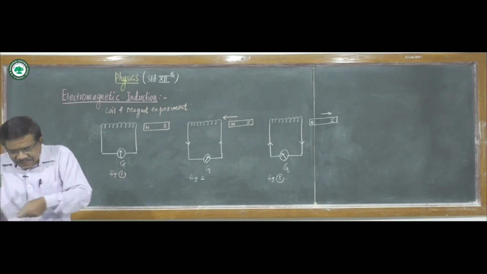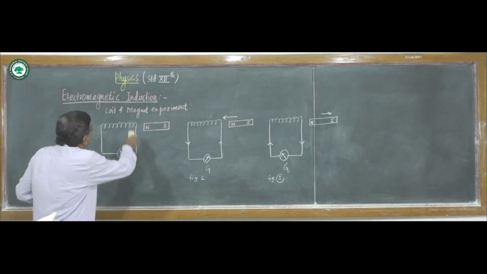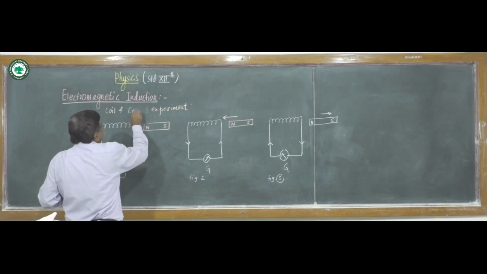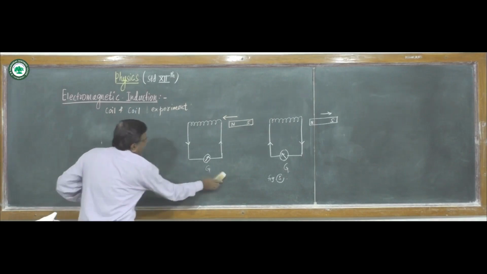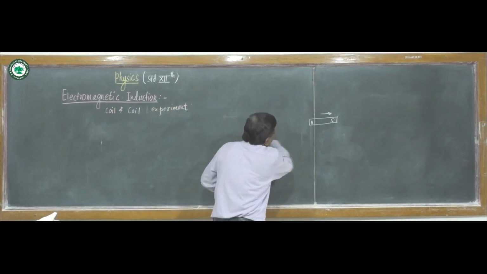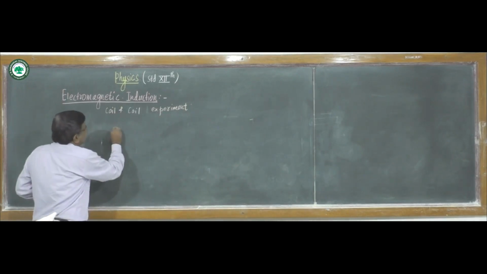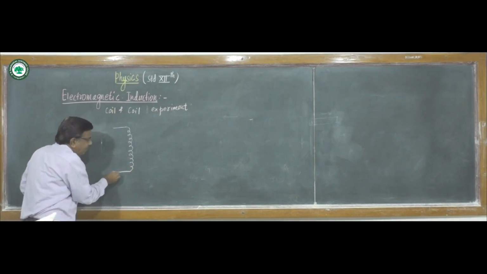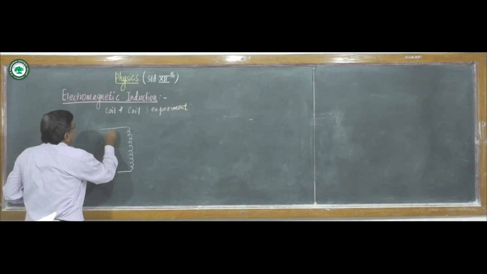Then another experiment. That was the coil and magnet experiment. Now we see the coil and coil experiment. In this experiment, there are two coils. Suppose this is coil 1. We call this coil the primary coil. It is connected to a battery.